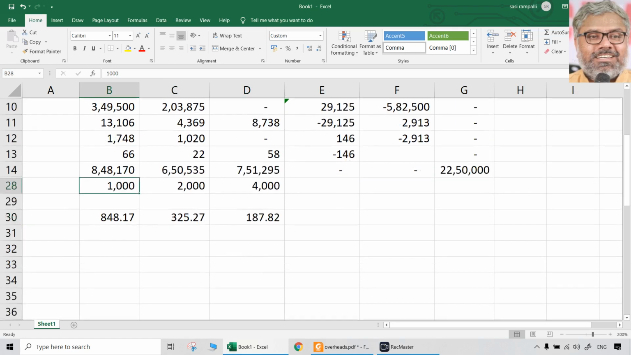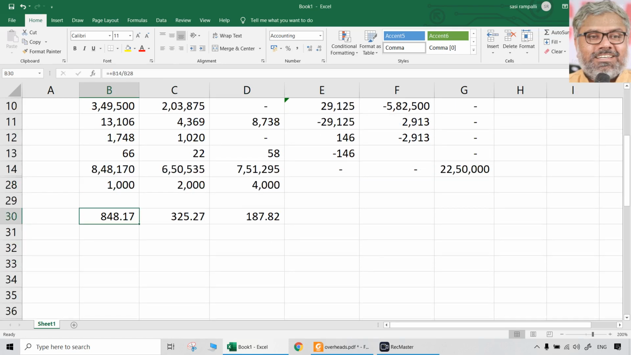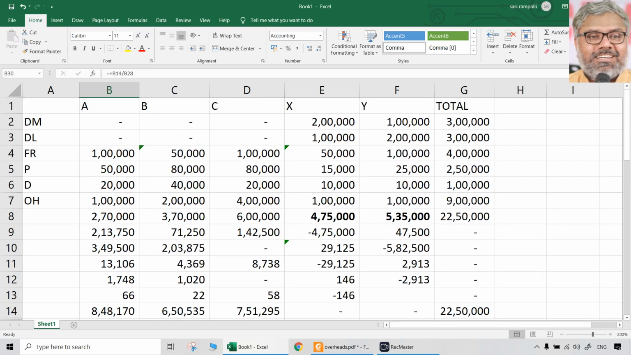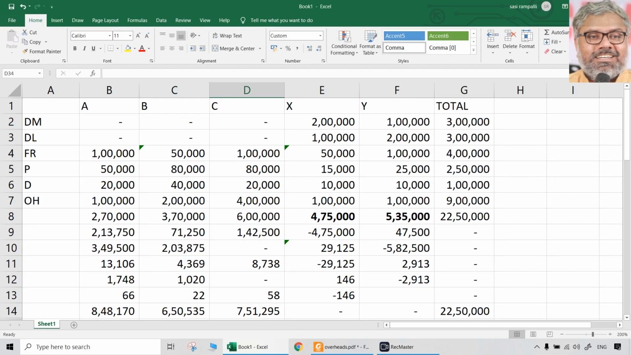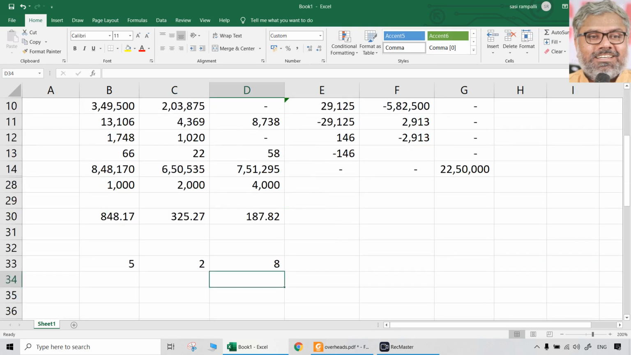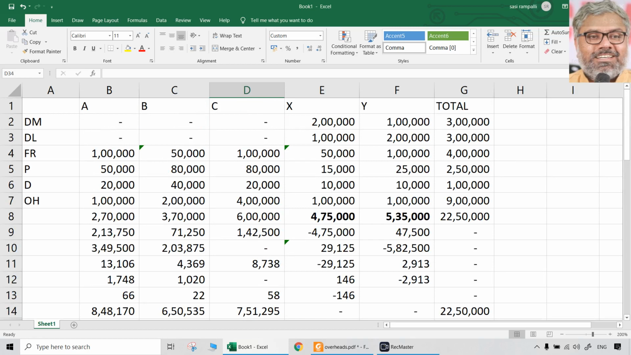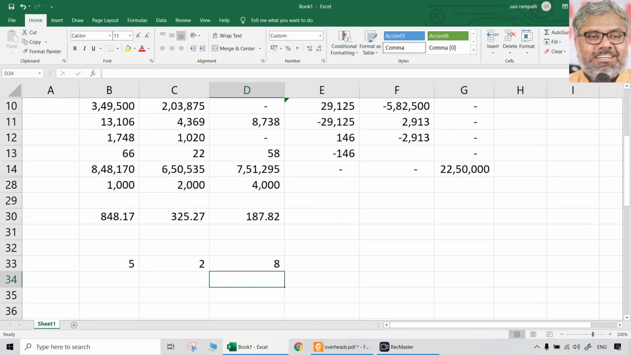Divided by the number of machine hours, we got the machine hour rate. So this is a predetermined rate which will be used. Imagine there is a job which uses, say, 5 hours of machine A, 2 hours of machine B and 8 hours of machine C. That is, 5 machine hours are actually worked in department A, 2 hours in department B and 8 hours in department C for a particular job.